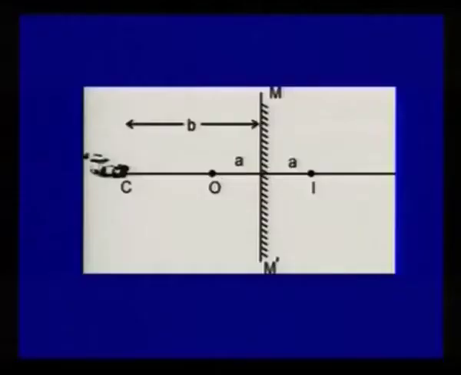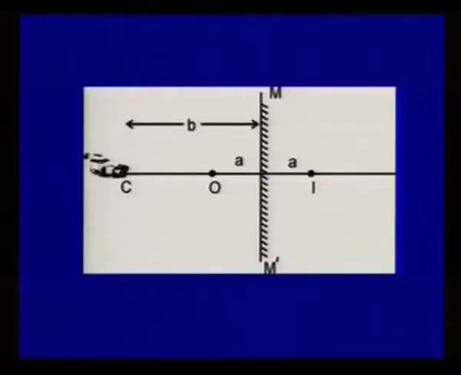In response to your question, we can see this diagram. Here there is object O, whose image is formed at I, and the distance of the object from the mirror is A. The same distance is of the image from the mirror, and we have placed a camera C, which is at a distance of B.